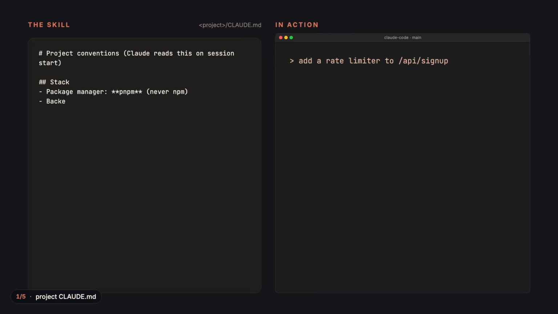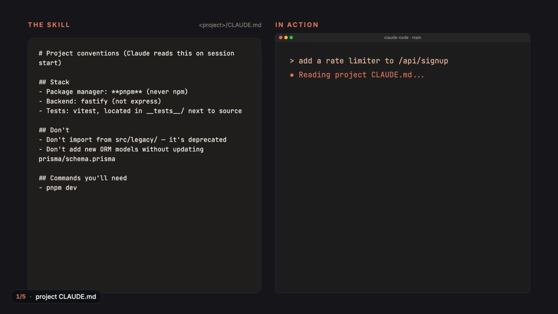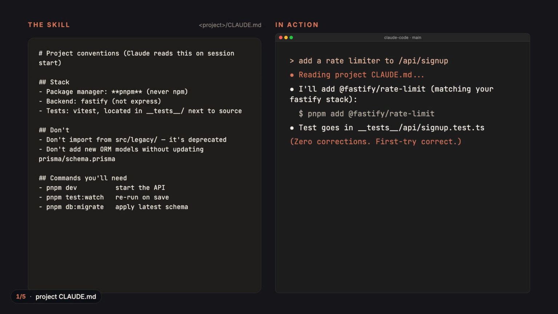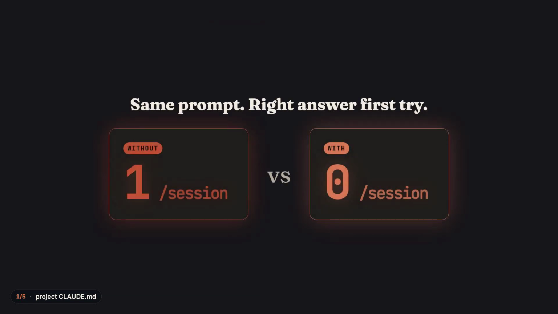A 10-line CLAUDE.md at your project root: stack, pnpm, fastify, vitest. Don't touch /legacy. Use these commands. Claude reads it on session start before it does anything else. Now it opens with pnpm add @fastify/rate-limit on the very first try. 4 corrections per session. Now 0. First try correct.